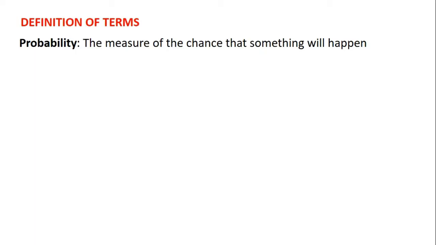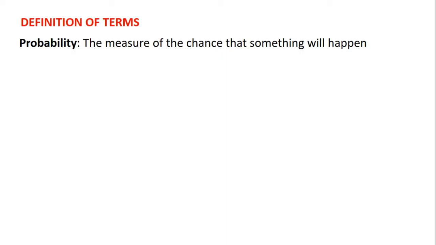For example, at the beginning of a day, we cannot predict with absolute certainty whether it will rain or not. Also, before a football match starts, we cannot predict with absolute certainty whether Team A or Team B will win the match or it's going to be a drawn game.